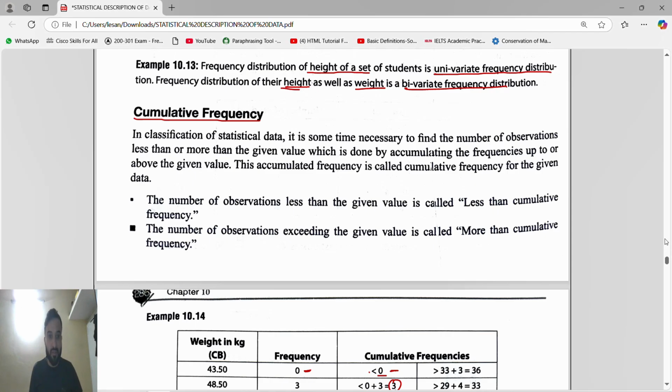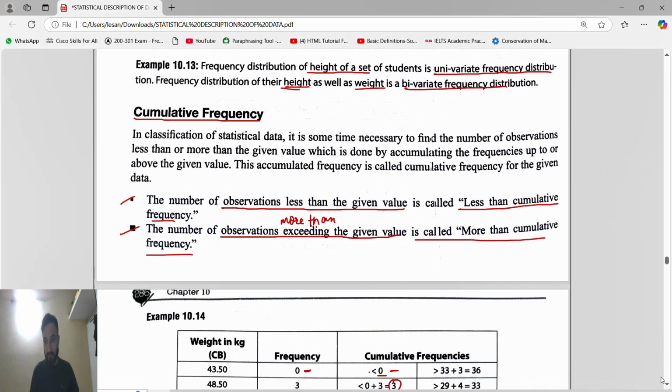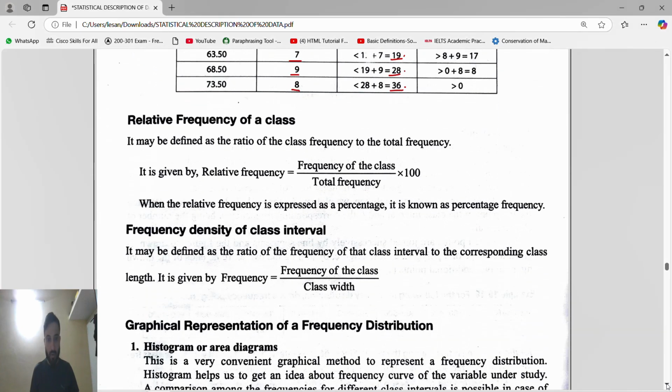So in cumulative frequency, we have to know these two things. If the observation you are taking is less than the given value, it is called less than cumulative frequency. If you are taking the observation exceeding the given value, because exceeding is nothing but more than, if you are taking the observation more than the given value, it is called more than cumulative frequency.